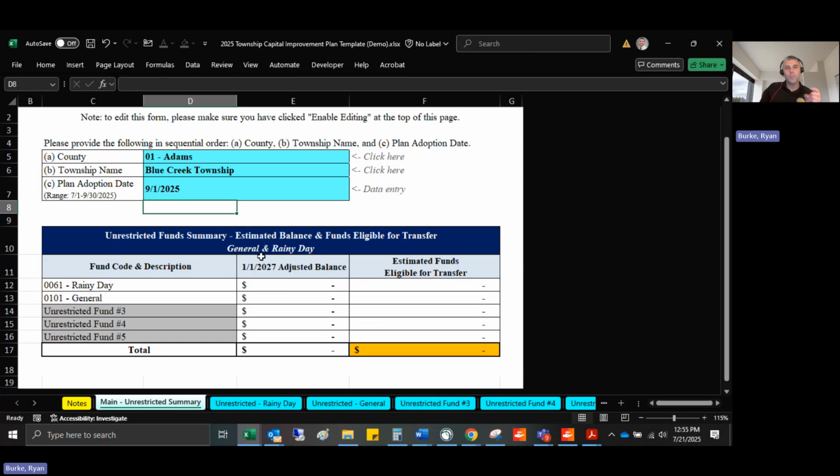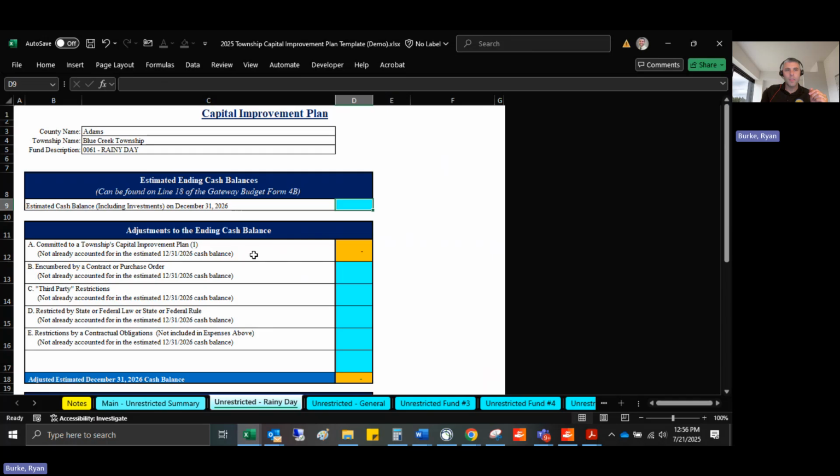But now we're on to the unrestricted funds. Again, remember, this is mostly going to be the rainy day and general fund, unless you have other funds with no restrictions on the expenditures. So for the unrestricted fund and rainy day, you can see that the county, the township name, and the fund description has pulled over. And we need the estimated ending 2026 cash balance, including investments. And there's a little note here. It says, can be found on line 18 of the Gateway Budget Form 4B. So I'm pretending I've already done that Form 4B, and the amount was, let's say, $30,000.